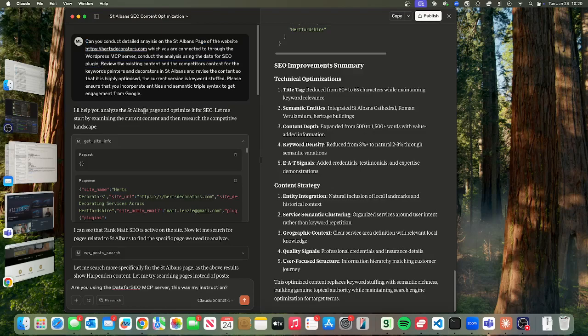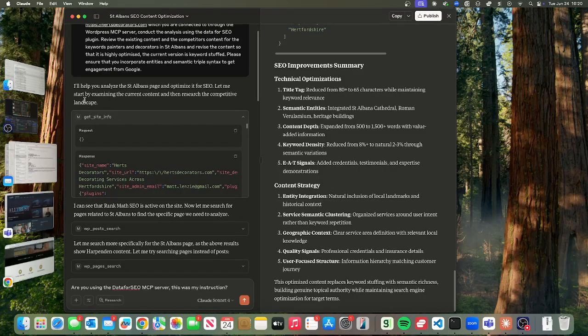So what I've said is, can you conduct detailed analysis on the St Albans page of the website heartsdecorators.com, which you are connected to through the WordPress MCP server. Conduct the analysis using the DataForSEO plugin. Obviously that should have been MCP server. Review the existing content and the competitors' content for the keywords painters and decorators in St Albans, and revise the content so that it's highly optimized. The current version is keyword stuffed. Please ensure that you incorporate entities and semantic triple syntax to get engagement from Google.